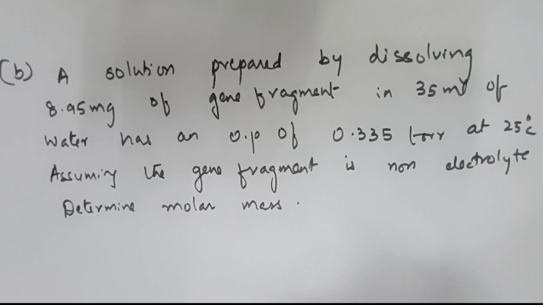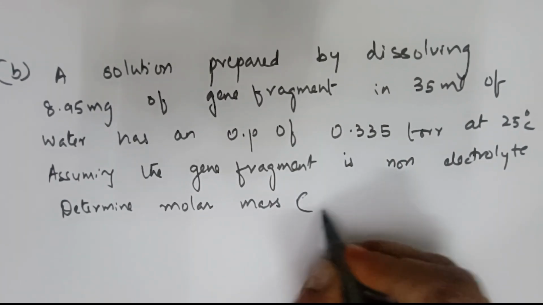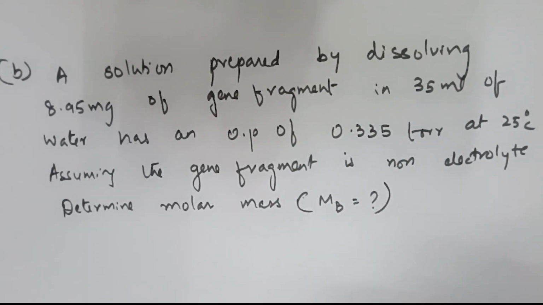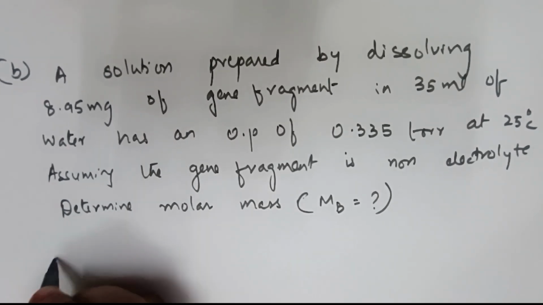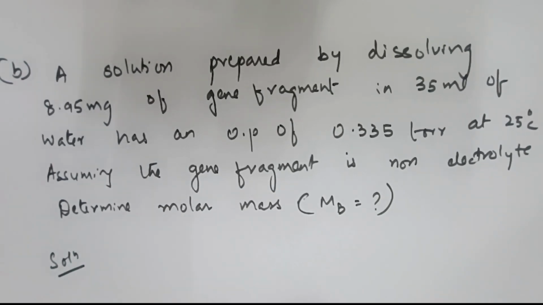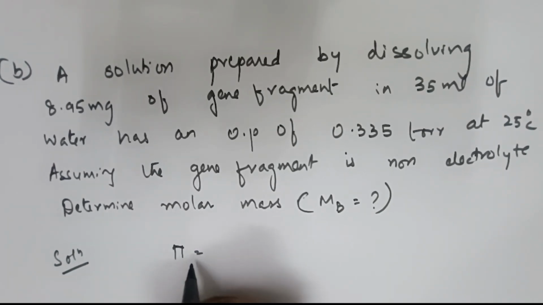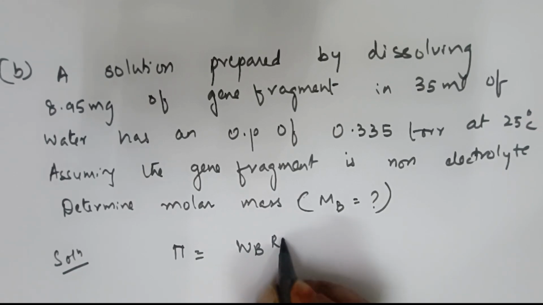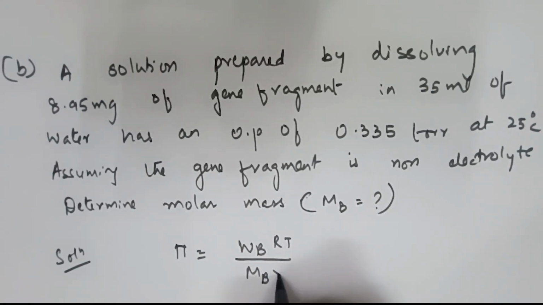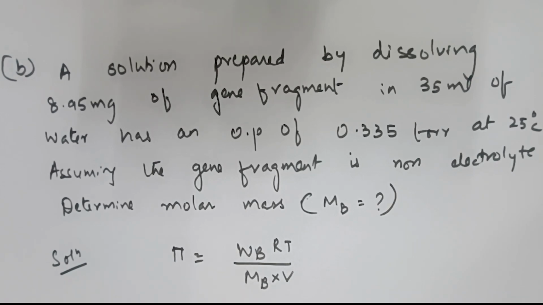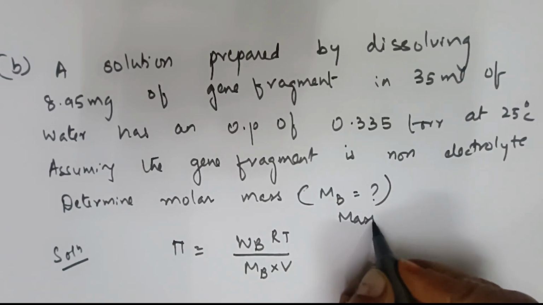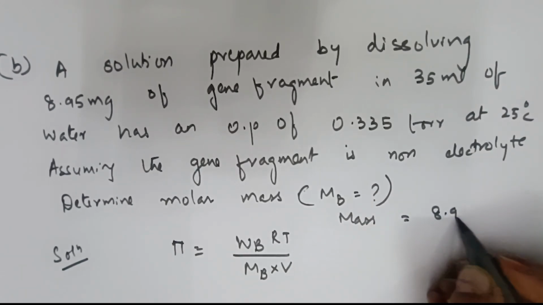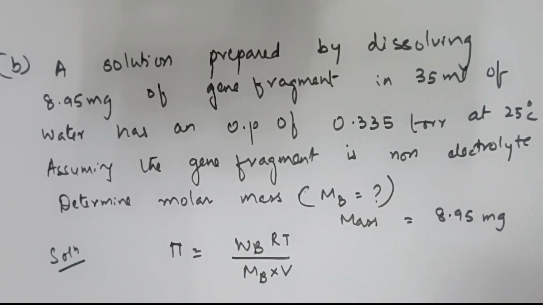Let us understand this. I have to determine MB. So MB is my concept. What is the formula, using osmotic pressure? Let us write the first formula which you have studied in colligative properties. Pi is equal to WB RT by MB into V. This is the formula which you have studied, correct? Now, let us start substituting. First of all, WB. What is the mass given to us? Mass of gene fragment 8.95 mg. This mg we convert into grams.